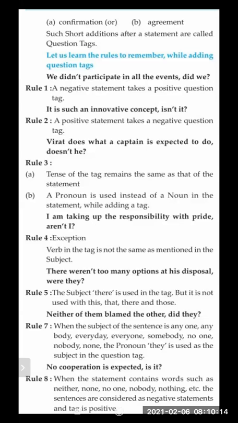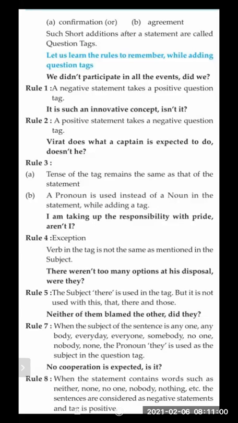And with this rule, a pronoun is used instead of the noun in the statement while adding a tag. When I said, "Virat does what a captain is expected to do," I took the verb and made it negative: "doesn't," comma, "doesn't he," and a question mark. The name Virat has not been repeated because Virat is the name of a person, a proper noun. And the rule is we have to use a pronoun. So, "doesn't he?"